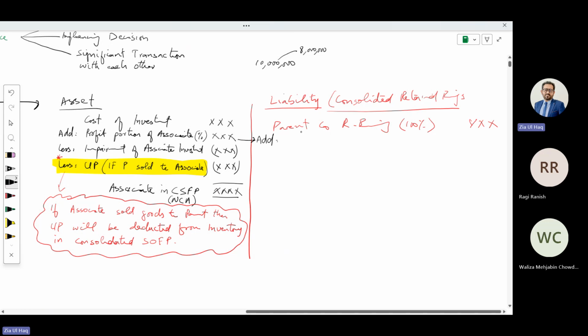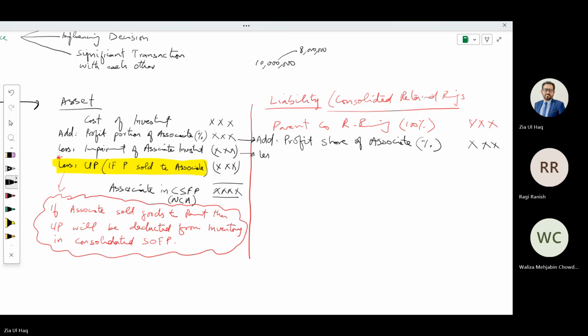The same thing: the profit share of the associate according to their percentage. We will deduct, if any, impairment of the associate investment.